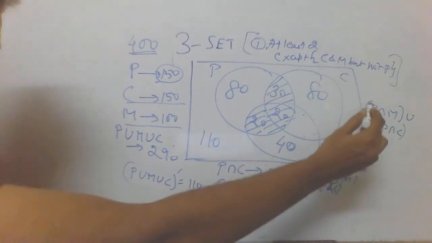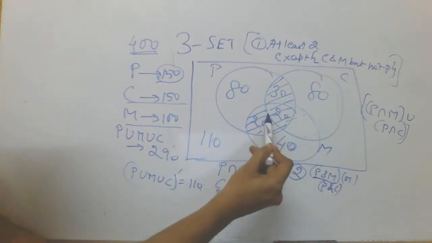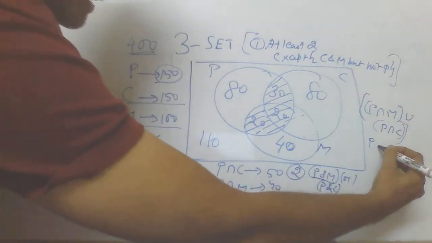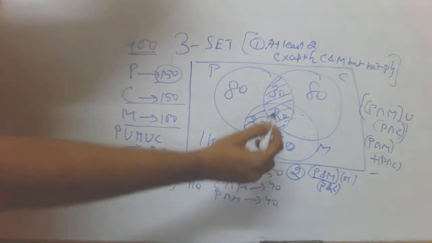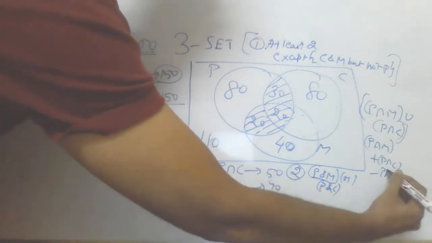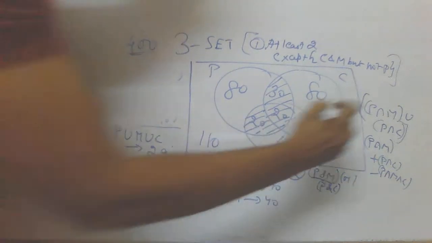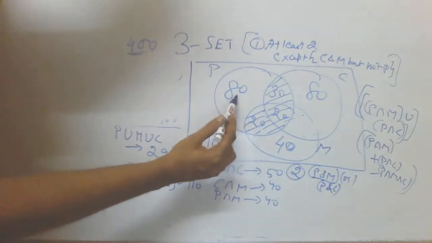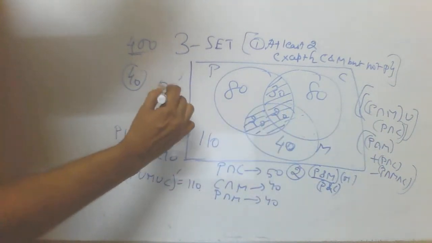This can be physically verified with the Venn diagram, or it can easily be manipulated in another way: P intersection M plus P intersection C minus P intersection M intersection C, since this portion gets repeated once and I will have to subtract it. We will take both these cases with the exact visual. P intersection M is 40. P intersection C is 50.